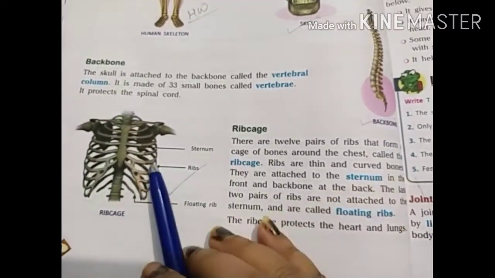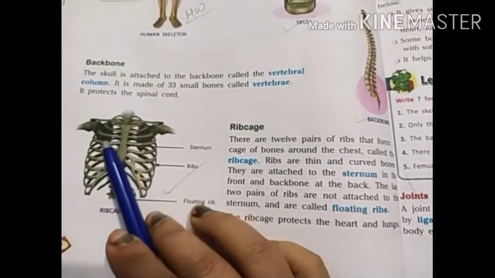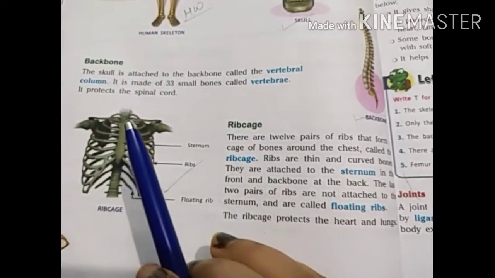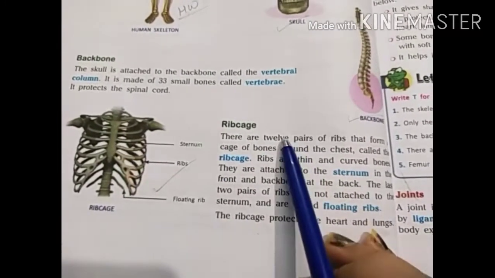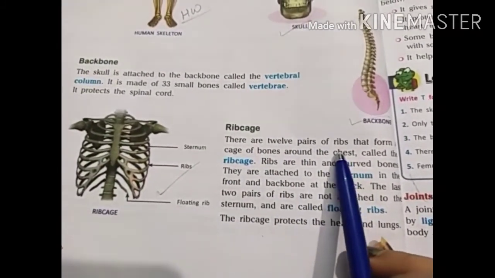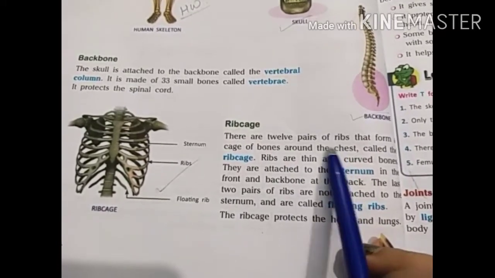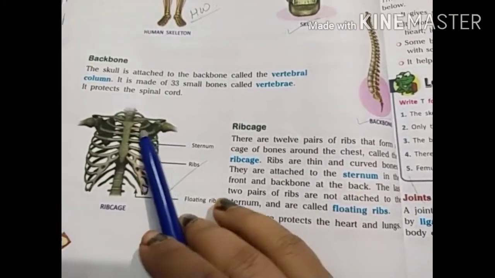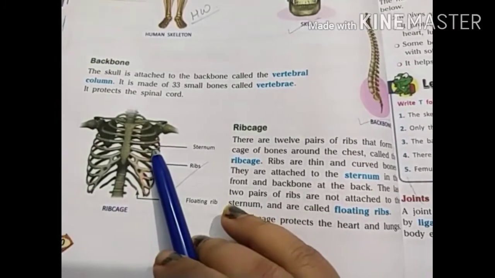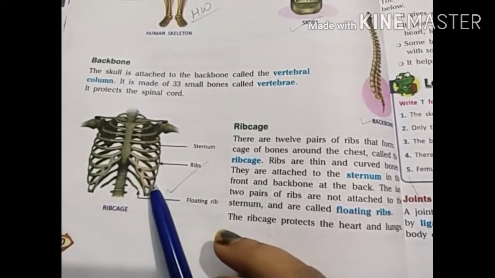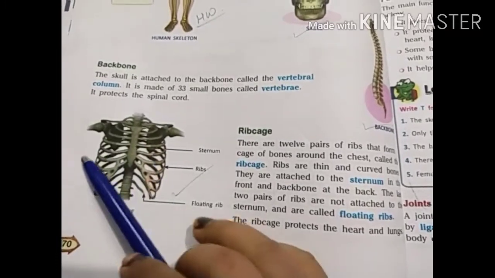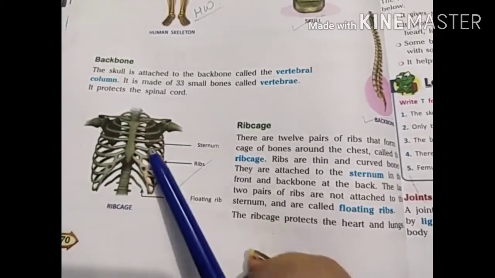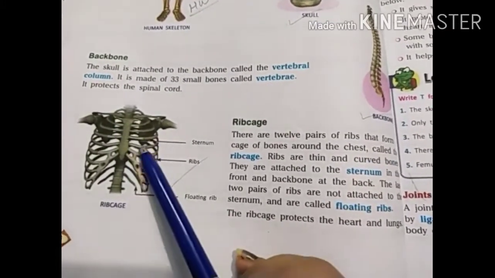Okay, now the rib cage. You can see a cage-like structure. This is a cage made up of bones. There are 12 pairs of ribs, 1, 2, 3, up to 12, 12 on this side and 12 on this side. Means total 24 ribs.